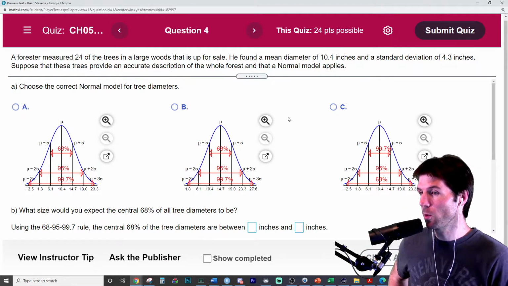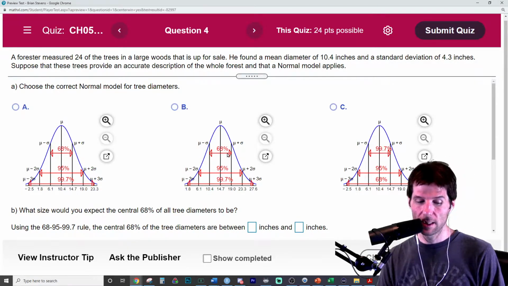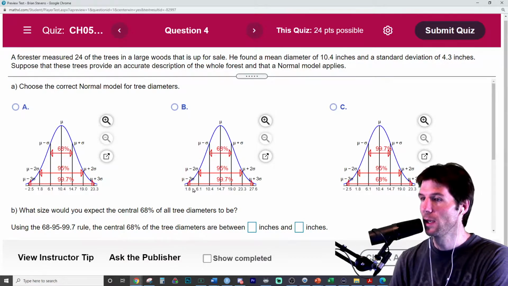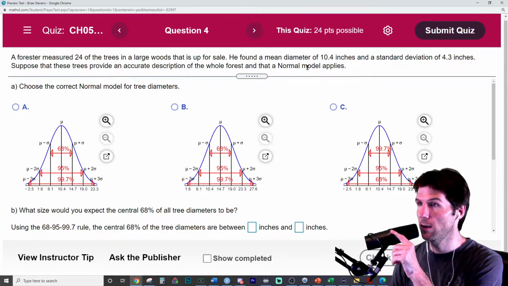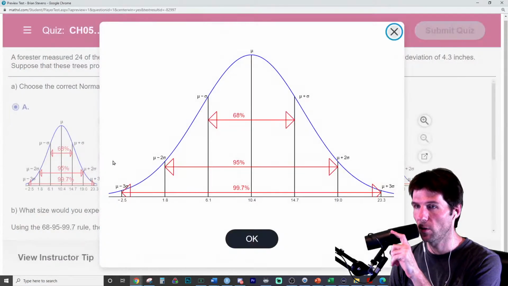So this is the empirical rule right here, which is the 68, 95, 99.7. 68% of area is between positive 1, negative 1. 95 is between positive 2, negative 2. 99.7 is between positive 3, negative 3. So we want to see that the mean is at the center and the standard deviation goes up by each unit. This one has the wrong mean. This one does not do the empirical rule in the correct order. So we want to choose this one right here, and this is our graphic.